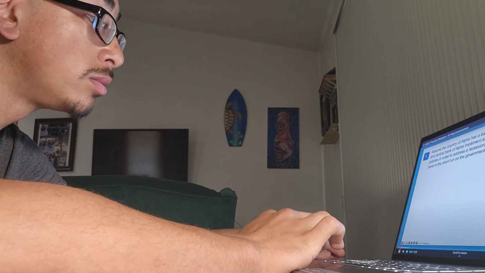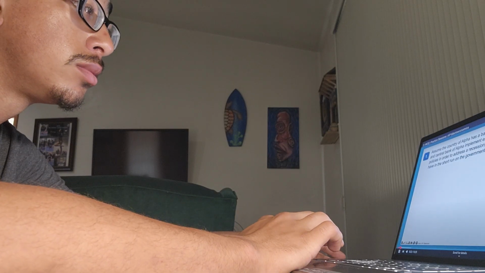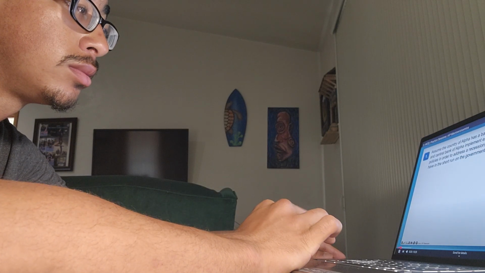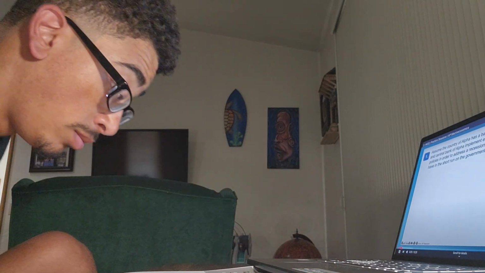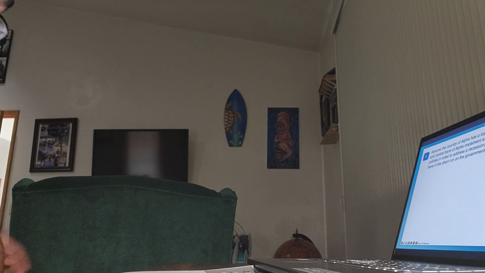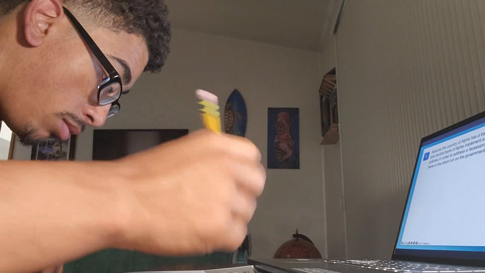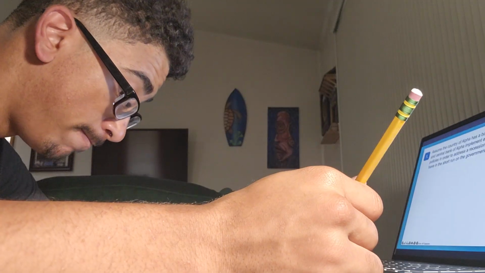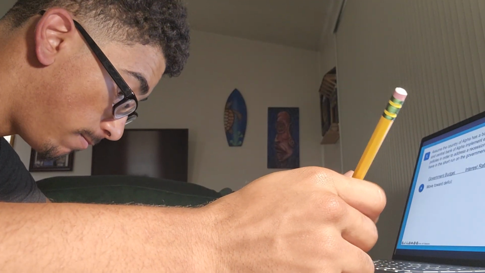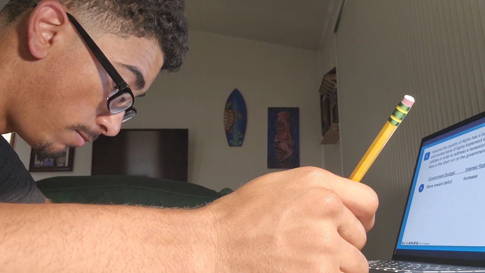Question 1. Assume the country of Alpha has a balanced budget. If the government and central bank of Alpha implement expansionary fiscal and monetary policies in order to address a recession, what effect would these policies have in the short run on the government budget and interest rate? So we've got two columns, government budget and interest rates.